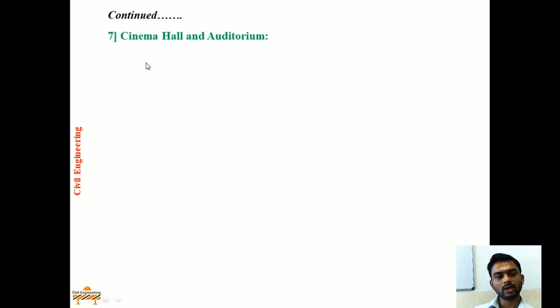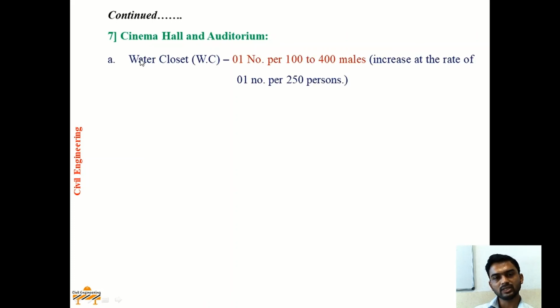Next is cinema hall and auditorium. For cinema halls and auditoriums, WC requirement will be 1 per 100 to 400 males, and this number of WCs should be increased at the rate of 1 per 250 persons if the male count increases above 400. Means if the capacity of the cinema hall is more than 400, the number of WCs should be increased at the rate of 1 behind every 250 males.